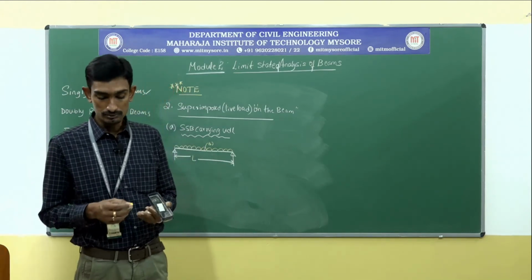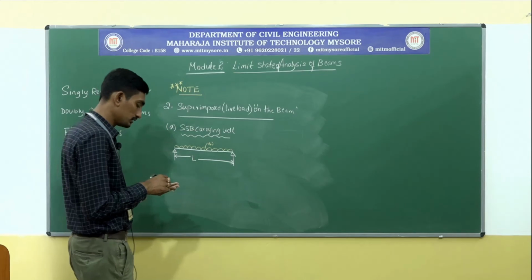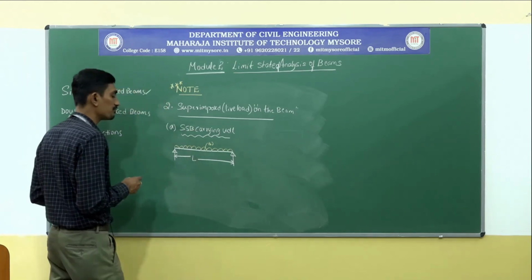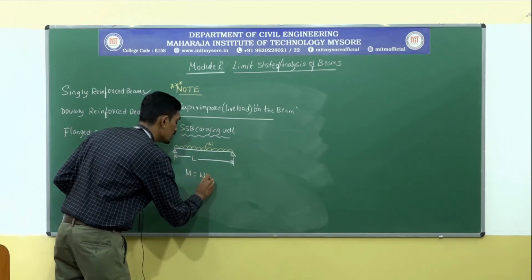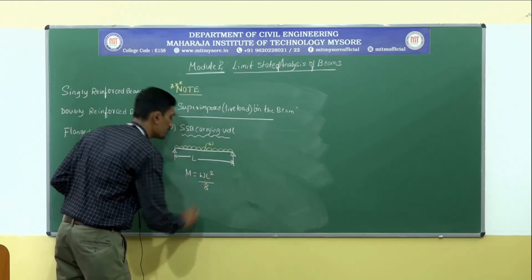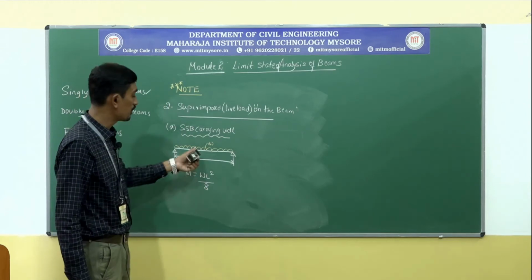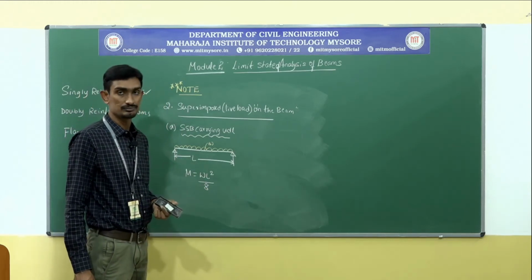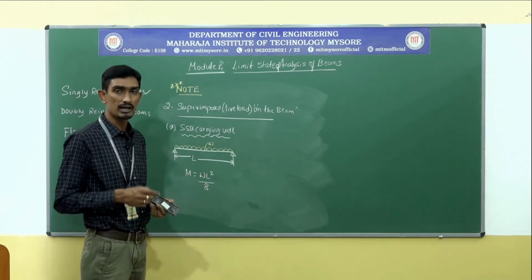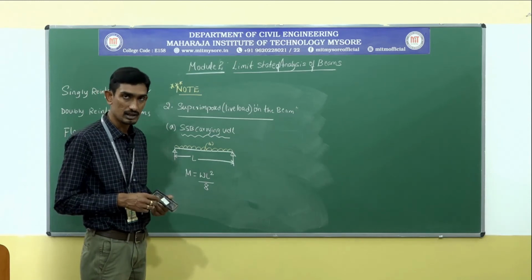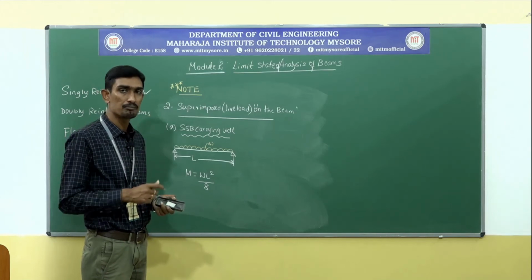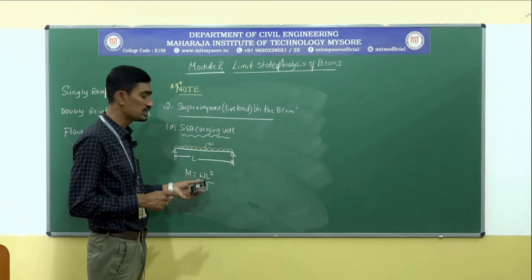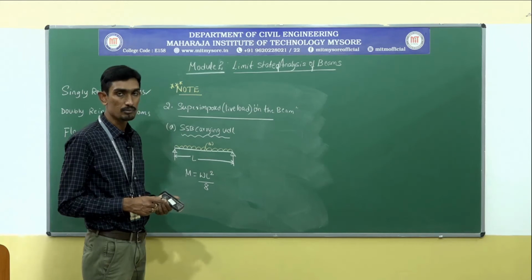Now we know that the maximum bending moment for a simply supported beam will be given by wL square by 8. This will be acting at the center. The maximum bending moment exactly will come at the center. You know from the basic elementary class that maximum bending moment M is equal to wL square by 8.